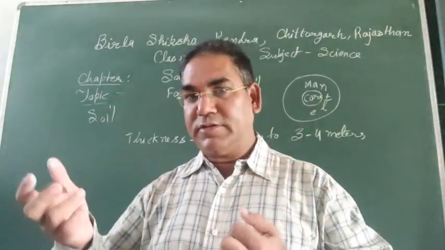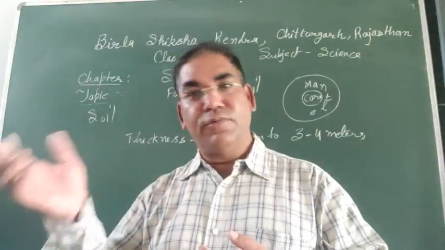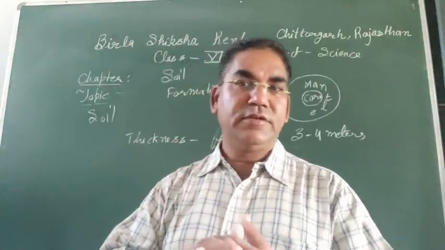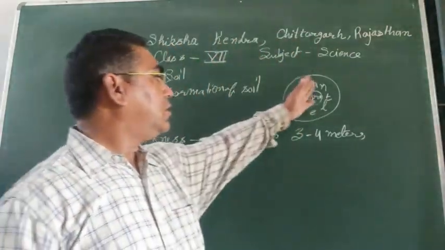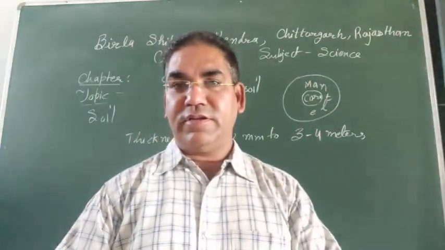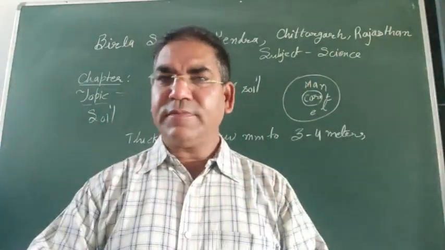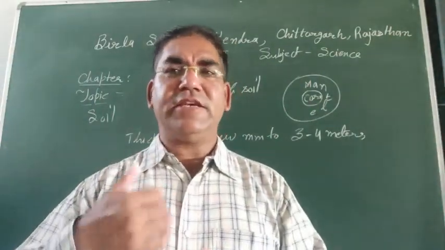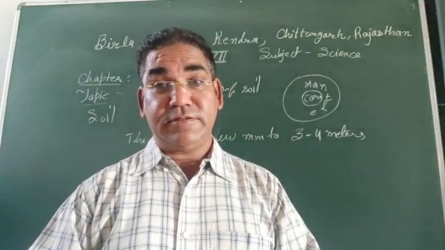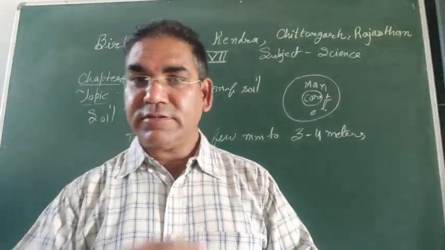The uppermost layer of the earth crust is called soil, and land covers about 1/5 part of the earth surface. Got it? 3/4 part of the earth is covered with water. So the uppermost layer of the earth crust is called soil. The composition of soil depends upon various factors, such as where it is present, the place.